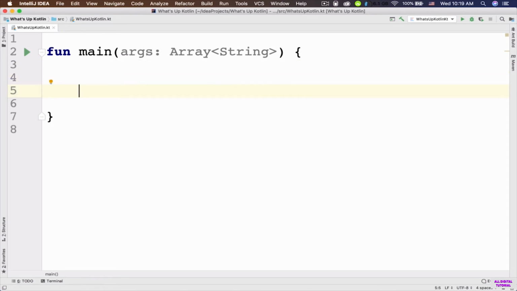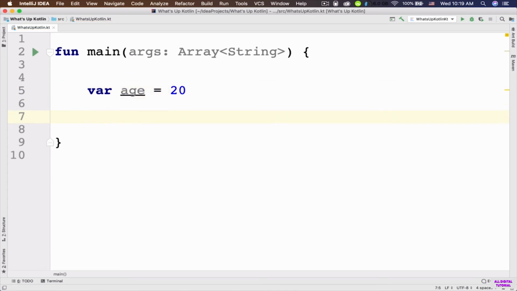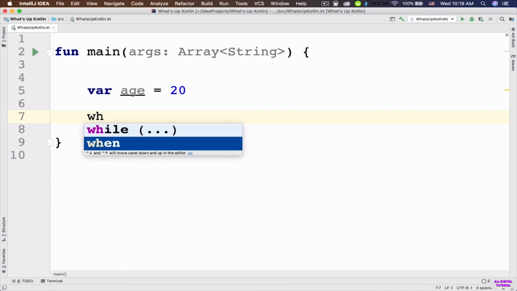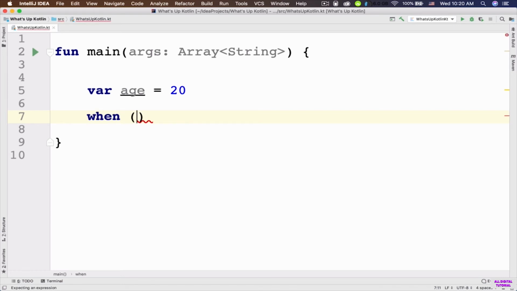For example, I want to create a dating application that only allows users who are 20 years old to sign up. So in that case, first we need to have a variable that is going to hold the value of the age. I'm going to say age, and I'm going to say, for example, 20. Okay, and now I'm going to create a when expression. The reason that I am saying that this is actually an expression is that it is going to return a value. So when. And then inside the parentheses, we need to pass the variable or constant.